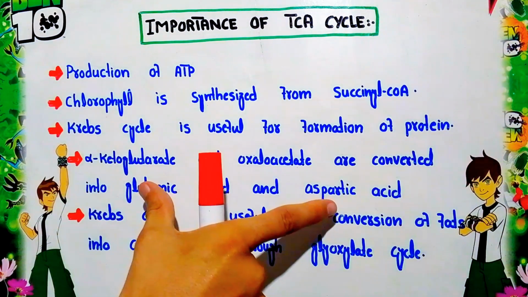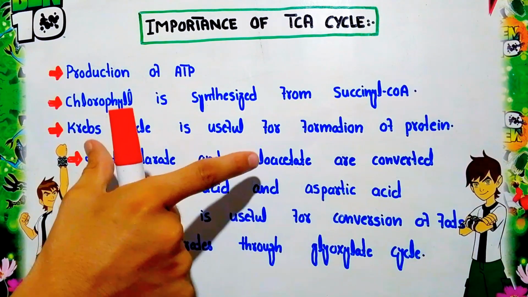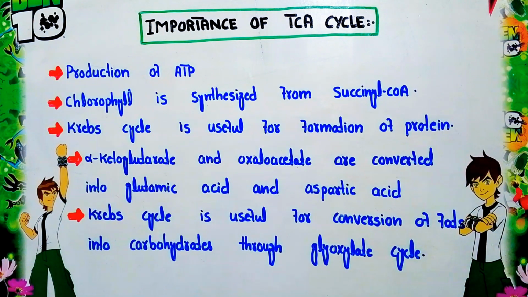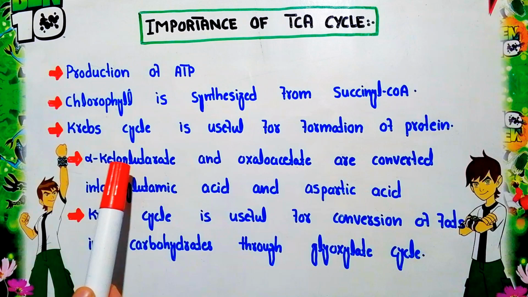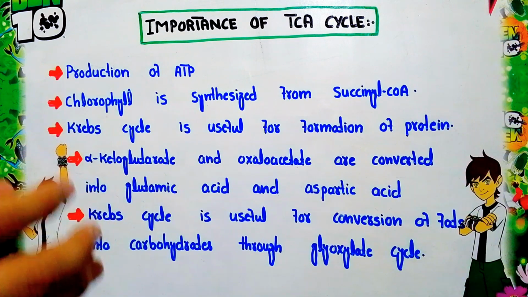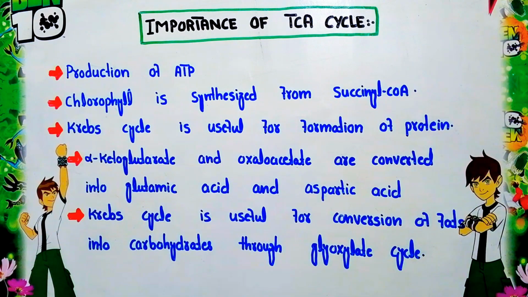These amino acids form from the intermediates through a transamination reaction. When polymerization of these amino acids occurs, they combine and form a large biomolecule, that is protein. So the result is the formation of proteins.